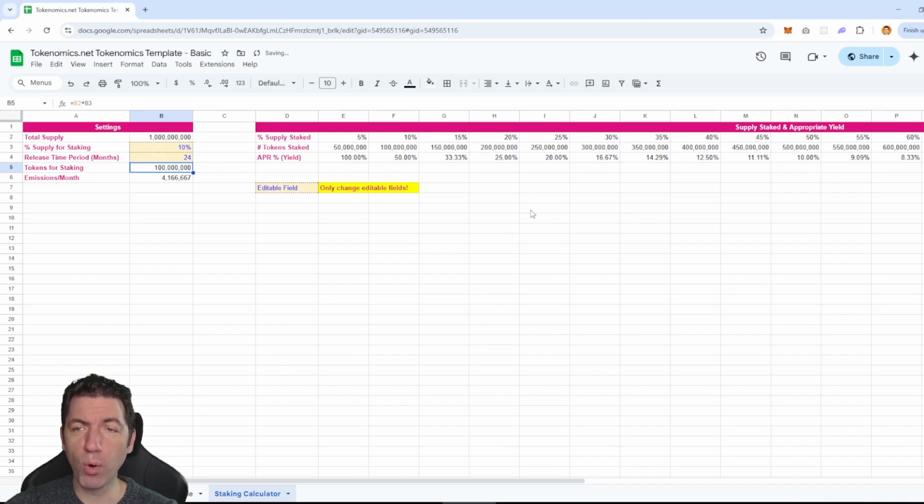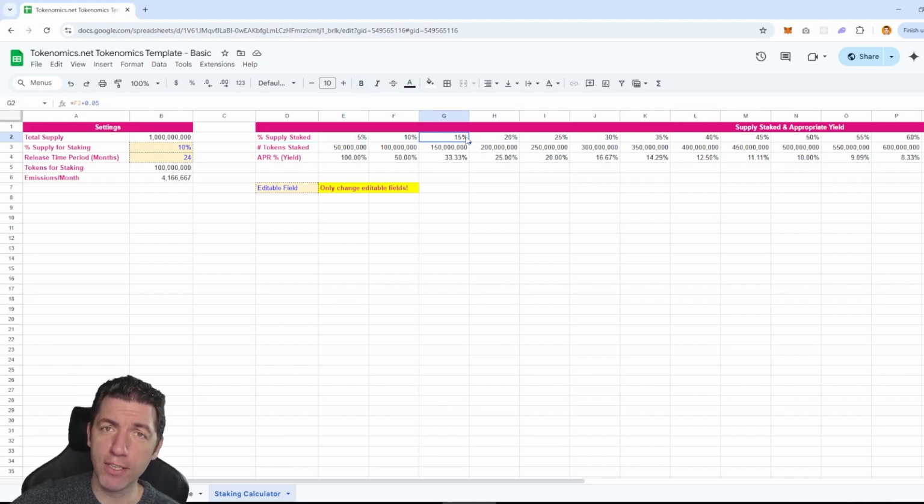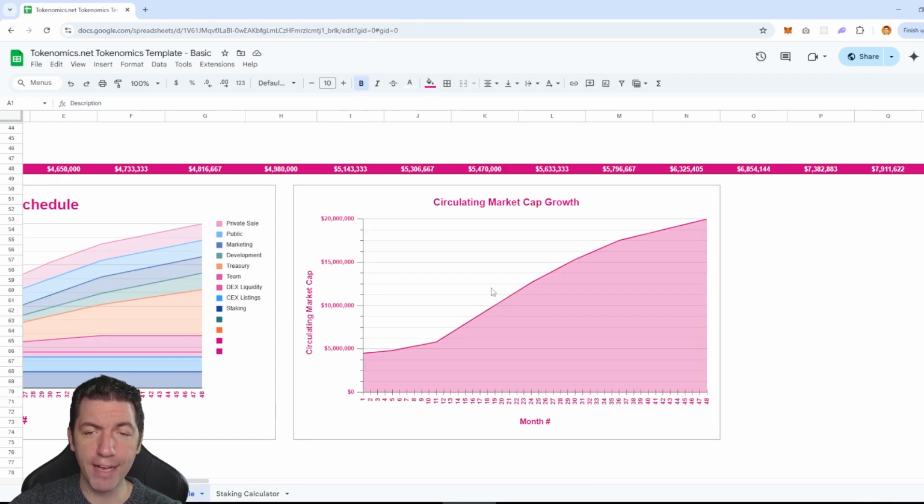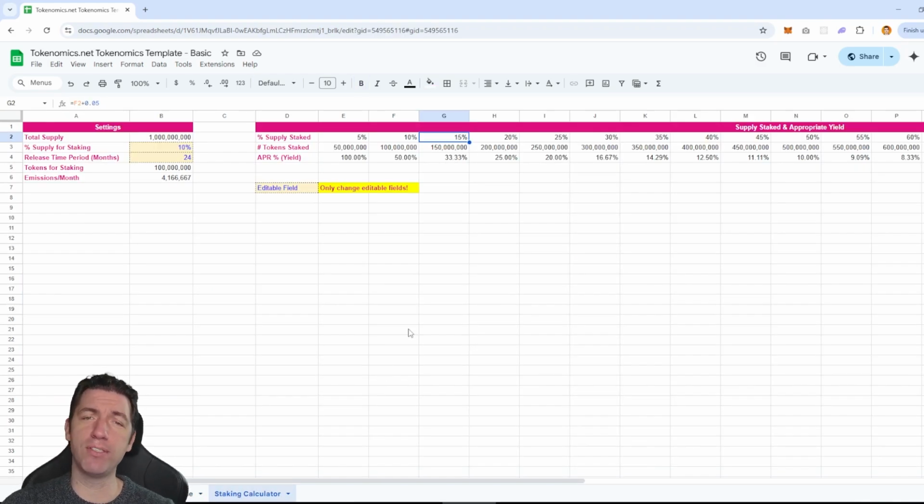And now, really important, you'll also note this percent supply staked. Keep in mind, this is the supply that's staked of the total supply. And if you look at our vesting schedule, not all the tokens are out in the very beginning, right? It takes years, 4 years, before all 100% of supply is out. There's not going to be a whole lot of tokens that could be staked in the beginning. So actually, we could offer some pretty good yields, especially to our early stakers, for initially locking up some tokens, right?